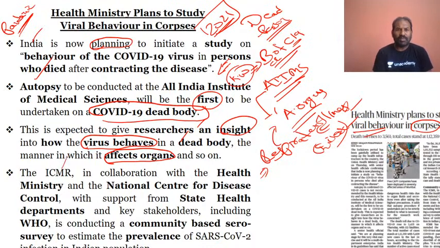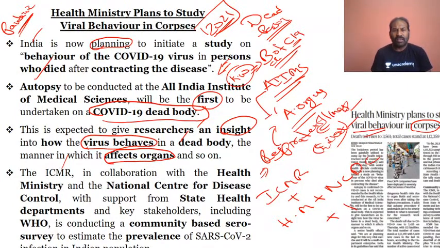So it is ICMR in collaboration with the health ministry plus the National Center for Disease Control, with support of state health departments as main stakeholders, including WHO. They are not conducting the study on the behavior of COVID-19 in dead bodies here. No, they are going ahead with another survey that is called the community-based sero survey. It is called the community-based sero survey.